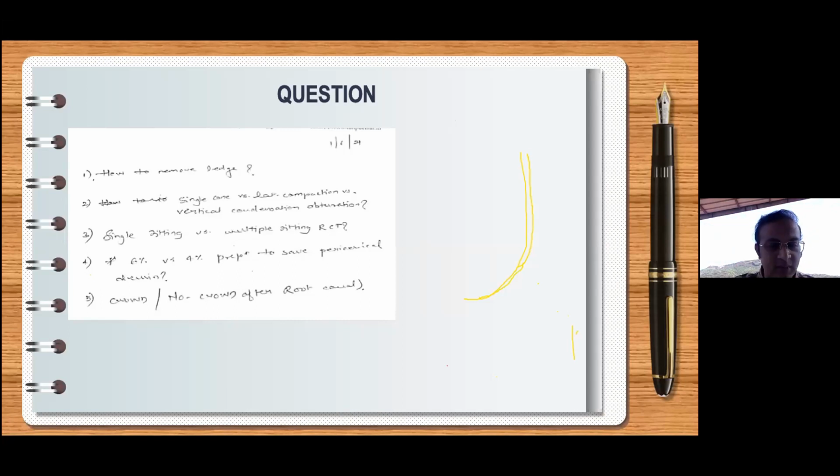4% or 6% preparation to save peri-cervical dentin. Well, now if you see, peri-cervical dentin is this, and it is no rocket science that the lesser the taper, the more dentin you will have. Now, try and understand this.